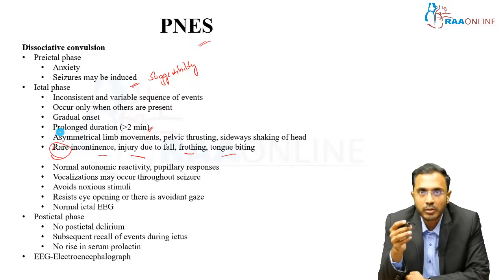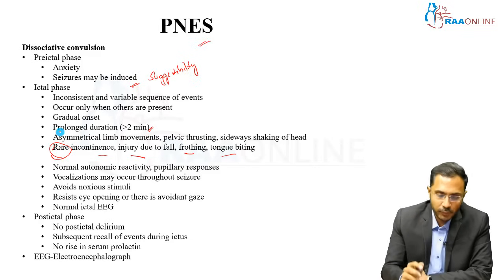They will avoid noxious stimuli. Generally it is not recommended to present any noxious stimuli in the process of testing for seizures, like pungent smelling cotton, etc. Avoid all those things, but generally in a dissociative state they will avoid noxious stimuli. And the eyes will usually be tightly closed, and when you try to open them, they will resist eye opening, okay, and they will avoid gaze.